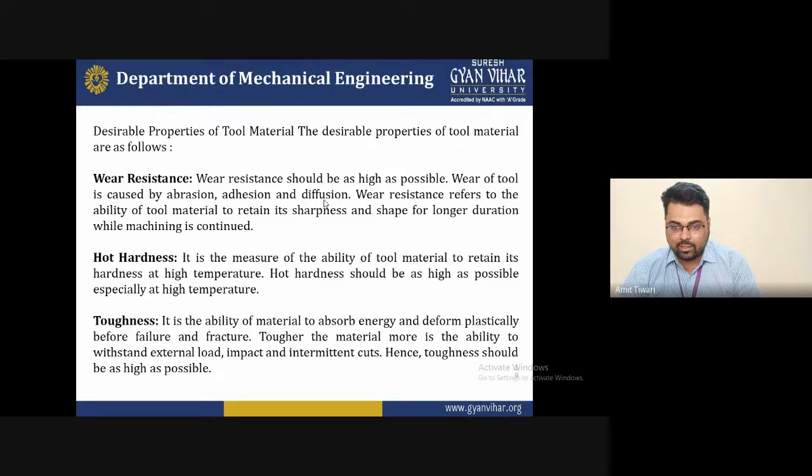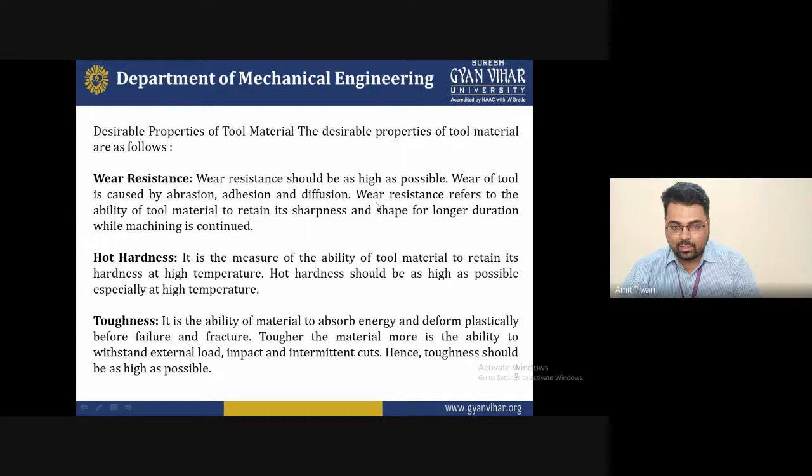So if you want to prevent the material from wear, you must select a material whose hardness is strong. Hardness must be more than the workpiece. Tool wear is caused by abrasion, adhesion, and diffusion forces acting on that tool material.